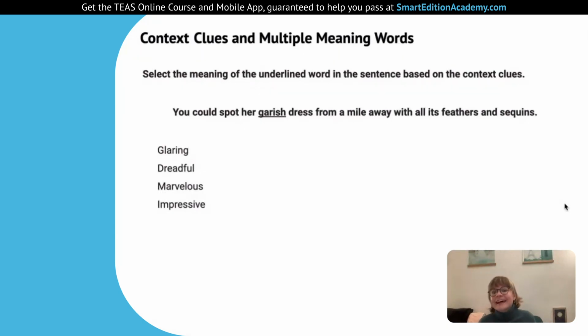What they really tell us is that you can spot it from a mile away, so it's very visible. So the one we're going to choose is glaring. That's like the glaring headlights. Because it's hard to justify choosing the others just by feathers and sequins because those are kind of subjective based on taste. But we do know that it's very highly visible. You can't miss it. You spot it from a mile away, so it's garish or glaring. Glaring. So we're going to choose that one.